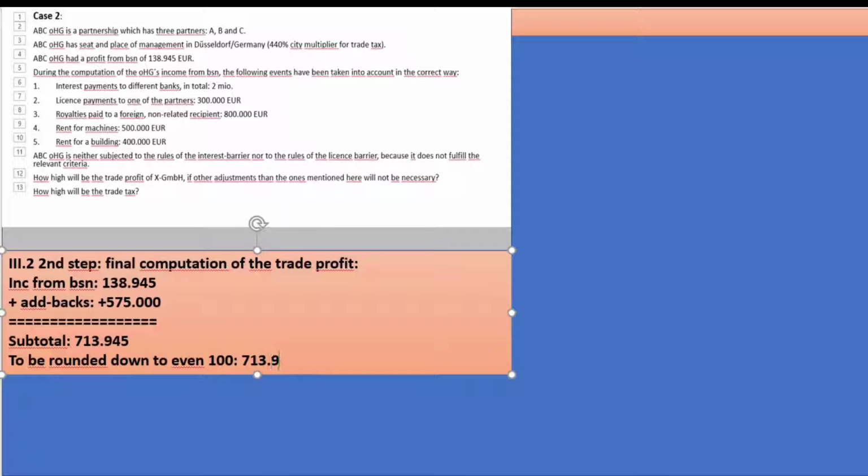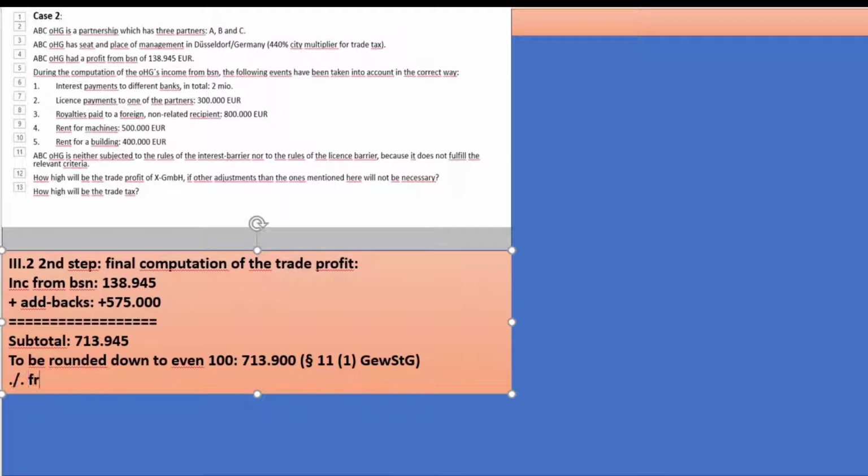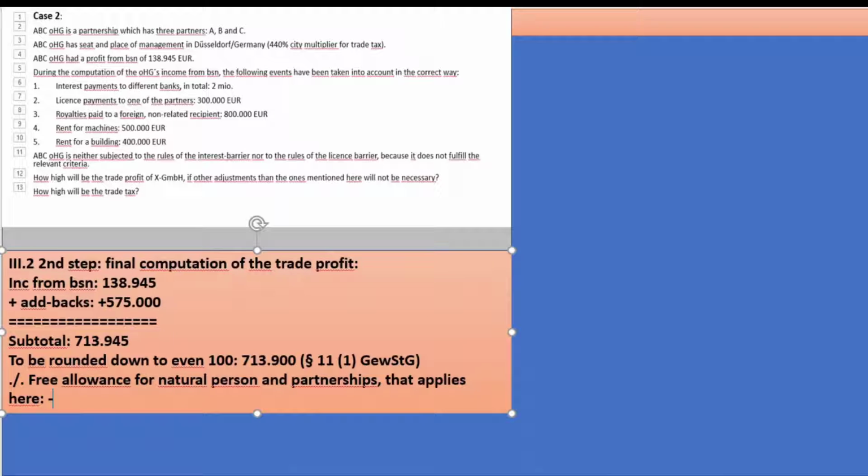Now this is to be rounded down to even 100, so to 713,900. Now minus a free allowance or not. A free allowance is given for natural persons and partnerships, and as the OAG is a partnership, that applies here. So we can deduct and must deduct a free allowance of 24,500, paragraph 11(1), number 1 of the Trade Tax Act.